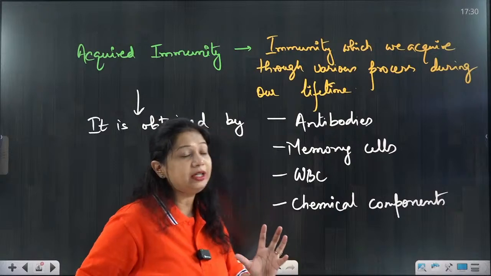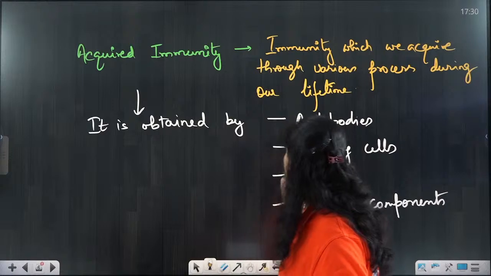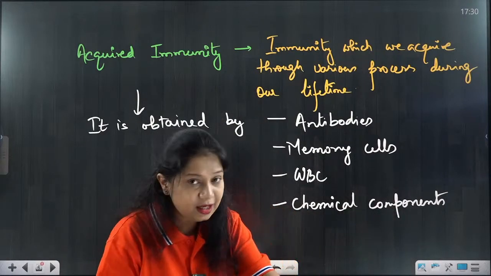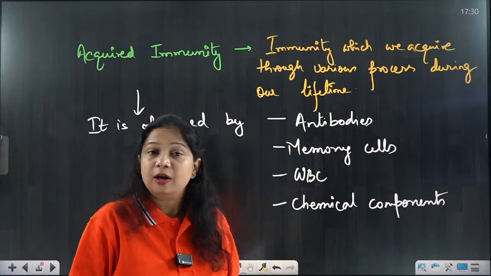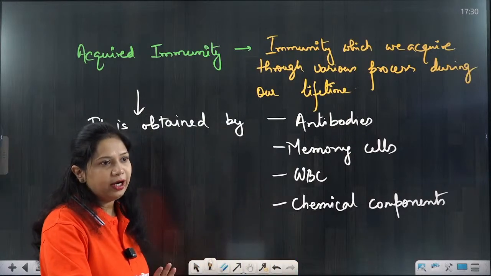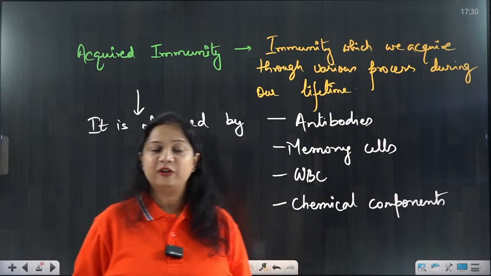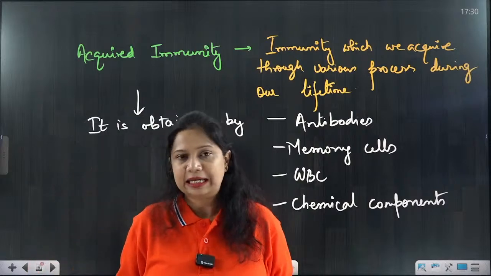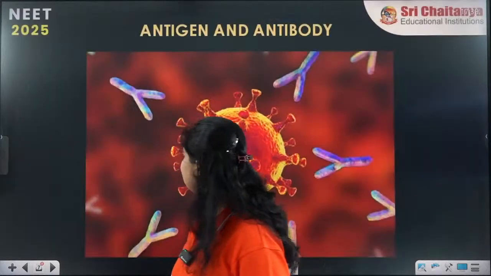In acquired immunity, the war or the battle can be won only by antibodies, memory cells, WBCs, as well as various different types of chemicals. Chemicals are secreted by the cells themselves. Okay? If you have not finished writing it, visit this video again next time and you can write it down. Now we are moving on to the next part.